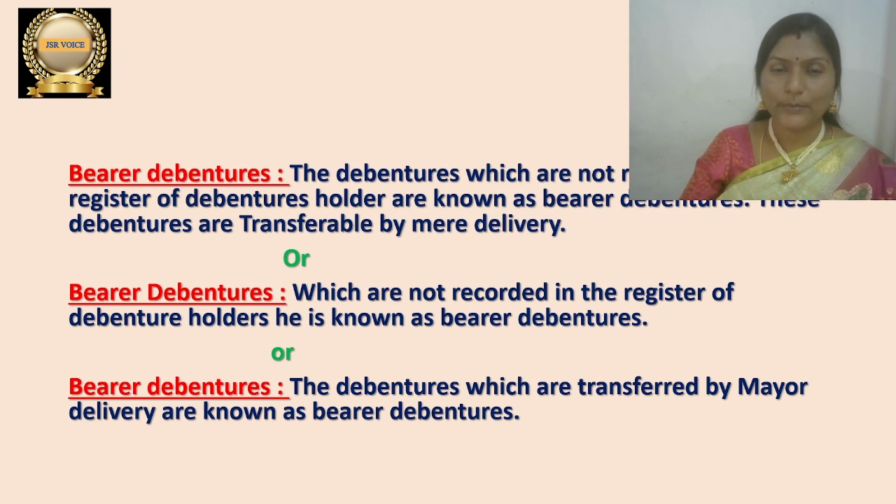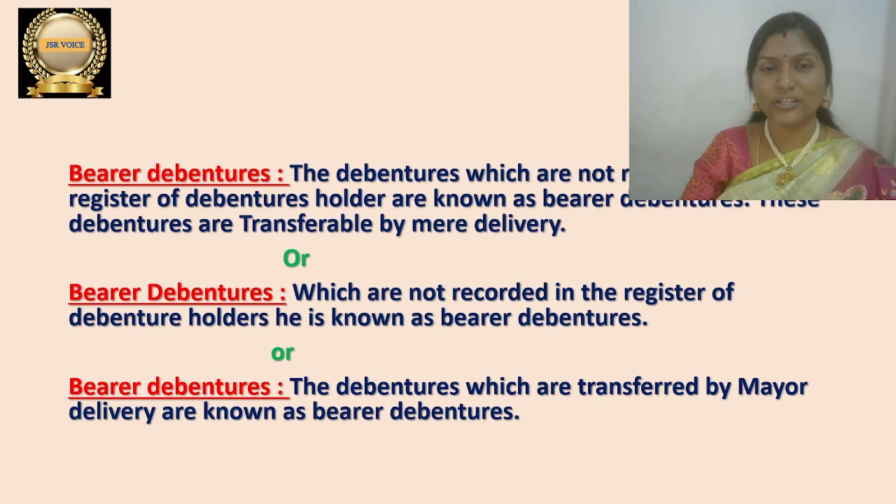So what are bearer debentures? Bearer debentures are those debentures whose names are not recorded in the register. There is no register for these debentures. Then how can we determine who is the owner? Whoever holds the debenture certificate will be called the debenture holder. So we can call that particular debenture a bearer debenture.